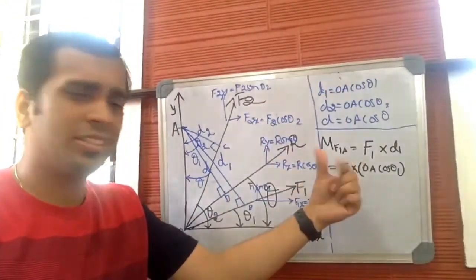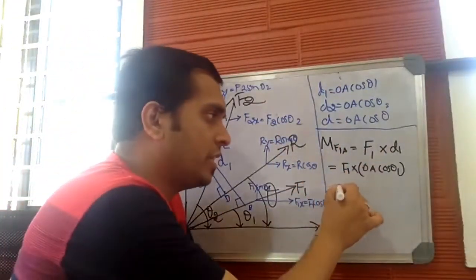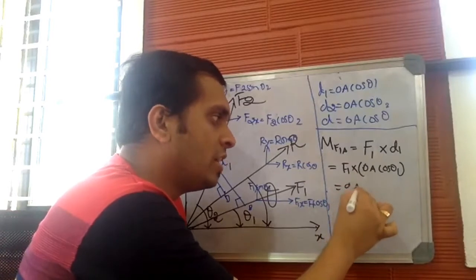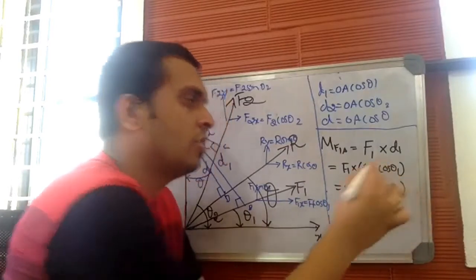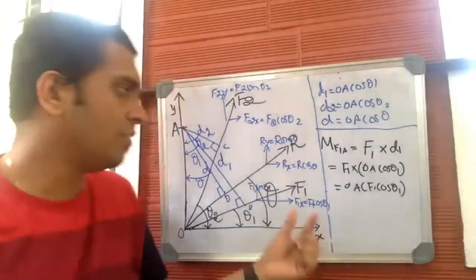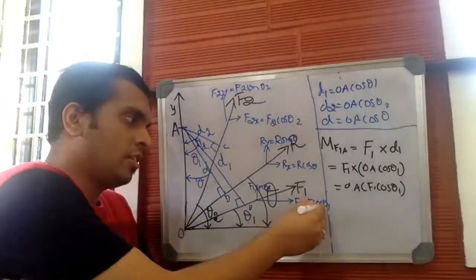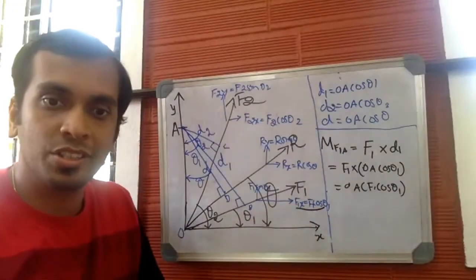Let us rearrange. So finally, by rearranging, it will be OA into F1 cos theta 1. What is F1 cos theta 1? Just observe here. F1 cos theta 1 is F1x, is it not?